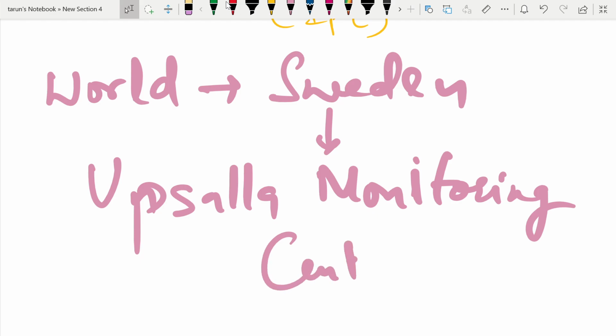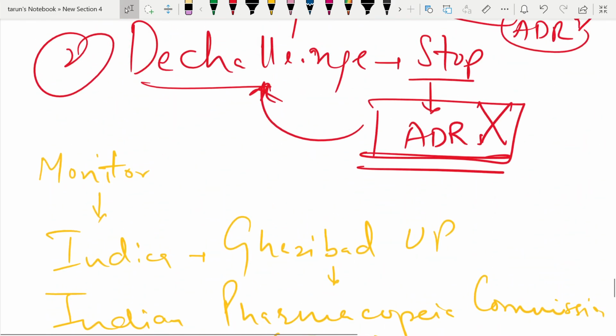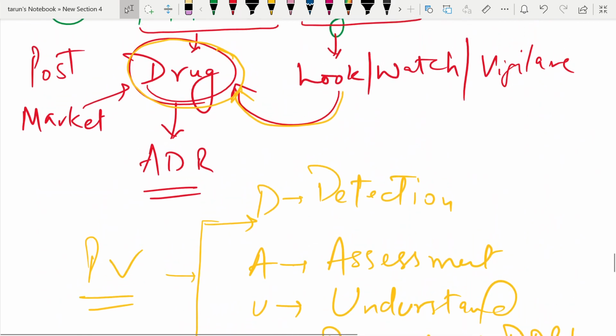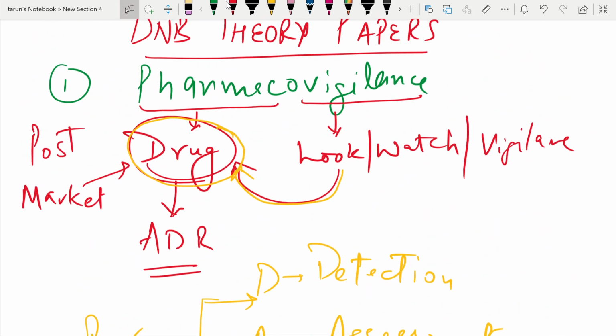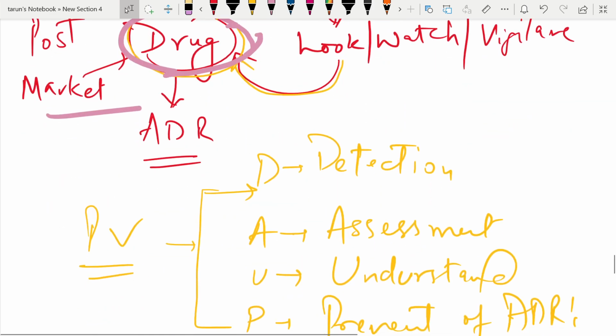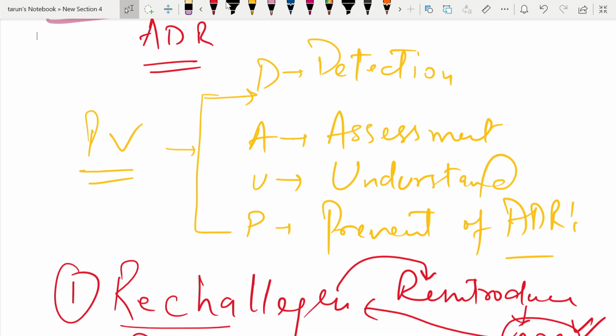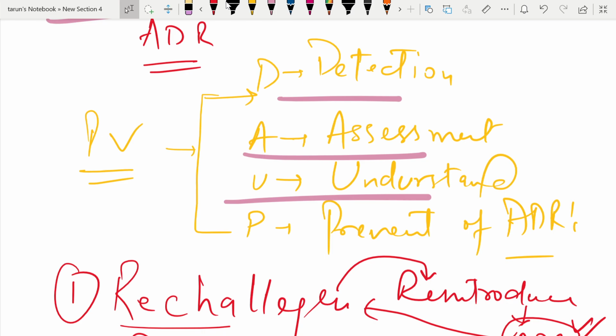So these are a few important things about pharmacovigilance. Pharmacovigilance is the monitoring of the drug after it has been launched into the market. How will we do the monitoring? You can remember it as DOPE. First we detect the ADR, then we assess it, then we understand it, and we try to prevent the adverse drug reaction that occurred.